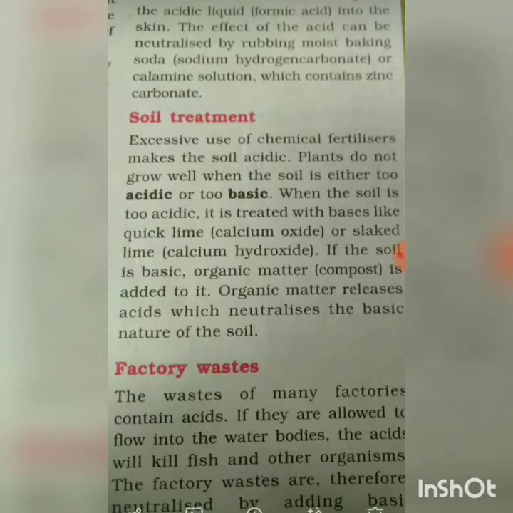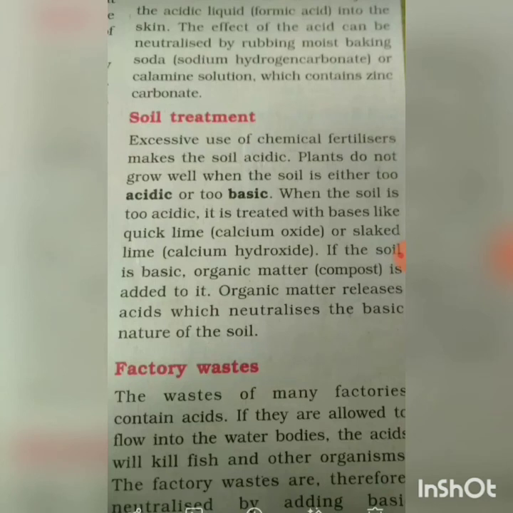Then the soil treatment. Excessive use of chemical fertilizers makes the soil acidic. Plants do not grow well when the soil is either too acidic or too basic. When the soil is too acidic, it is treated with bases like quicklime. So if the soil is acidic, what is added to the soil? Bases such as quicklime or slaked lime, that is calcium hydroxide. If the soil is basic, organic matter, that is compost, is added to it. Organic matter releases acid which neutralizes the basic nature of the soil.